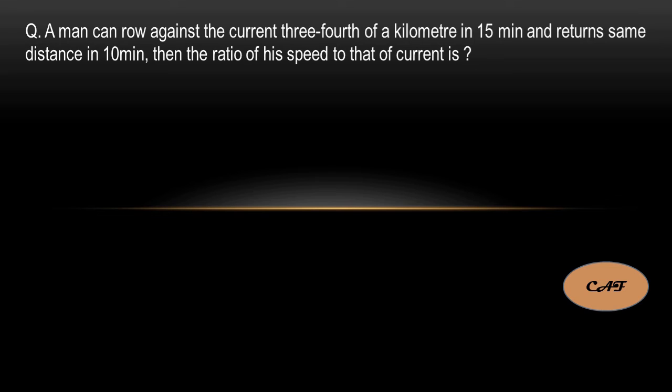Let's take the data first. Going against the current, he is taking 15 minutes. If he returns, in the same direction, it is taking 10 minutes. They have mentioned the same distance, 3/4 of a kilometer. Then they are asking the ratio of speeds.